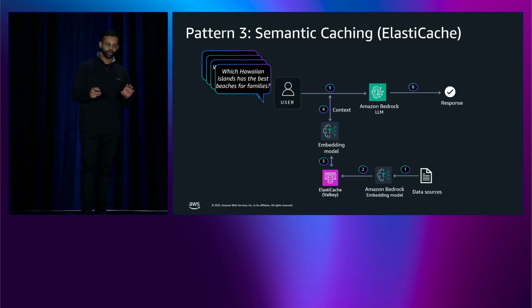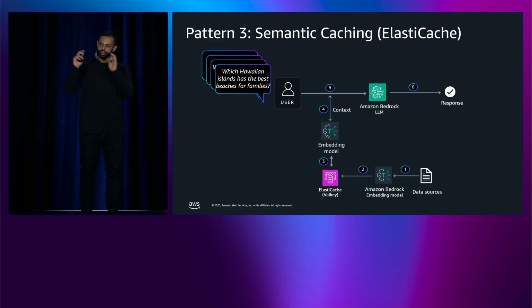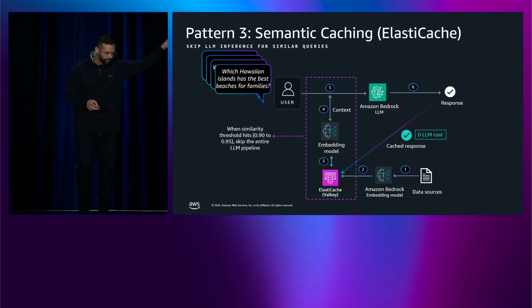With semantic caching, what happens is you define the similarity threshold, and anytime you have reached that threshold, all of the questions which are similar get clubbed into a group, and then the responses get returned from the cache. So you're caching both the similarity plus the LLM responses in your Valkey layer. By doing so, you skip the entire pipeline generation process, and you're just going to the cache and retrieving results. Zero LLM cost, no latency, and sub-millisecond performance.